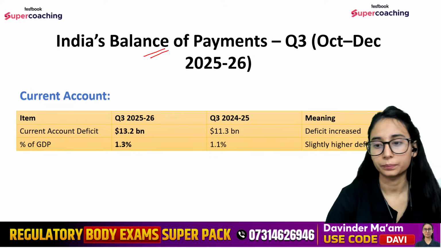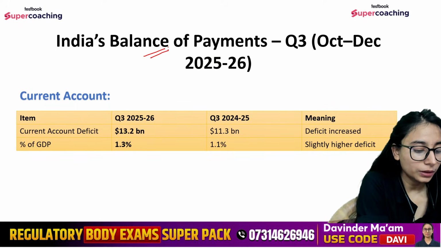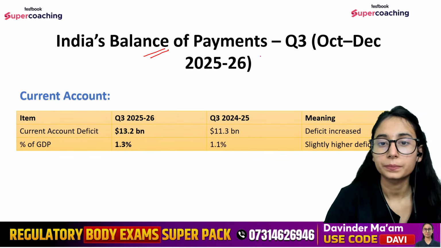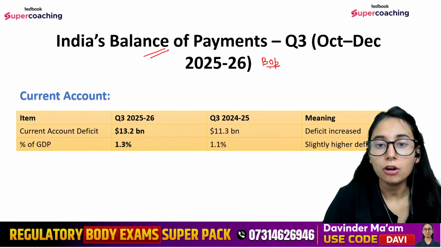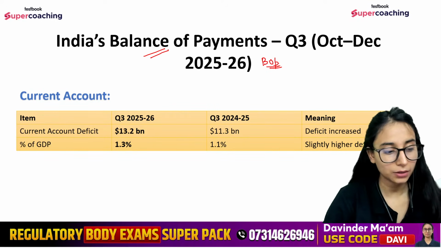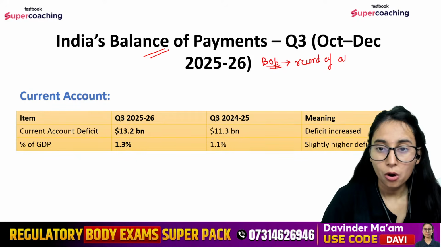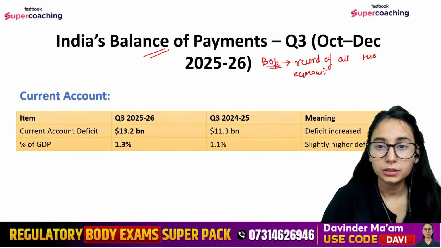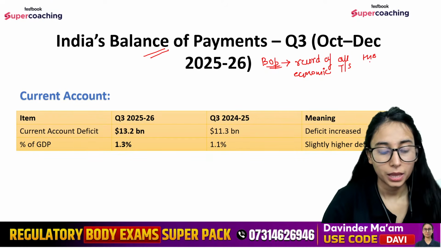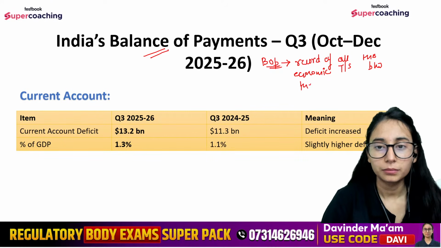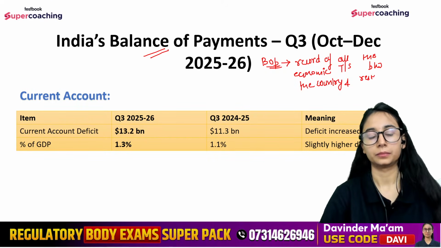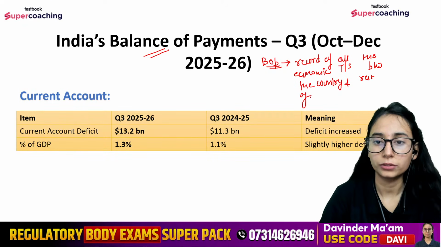Here we are with the BOP. ठीक है, BOP की बात करते हैं. What is BOP? BOP stands for balance of payment, right? BOP stands for balance of payment. It keeps the record of all the economic transactions between the country, that is India, and the rest of the world.